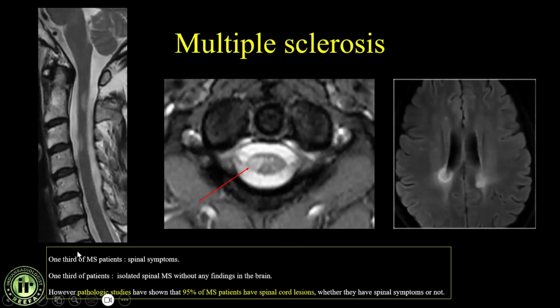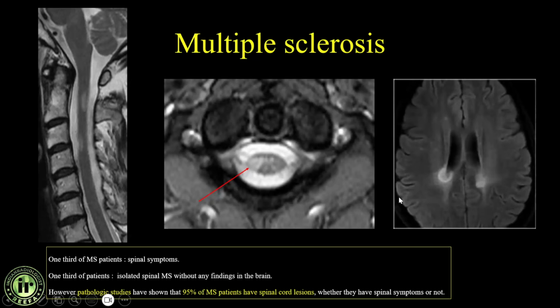It is not always that the patient will have symptoms. One third of patients may have symptoms of spinal involvement, while two thirds may just be asymptomatic. One third of patients may have only isolated spinal multiple sclerosis without any finding in the brain. So if you don't see the lesions in the brain, that doesn't mean that it will not classify as multiple sclerosis. 95% of people with multiple sclerosis have spinal cord lesions, whether they have spinal symptoms or not.